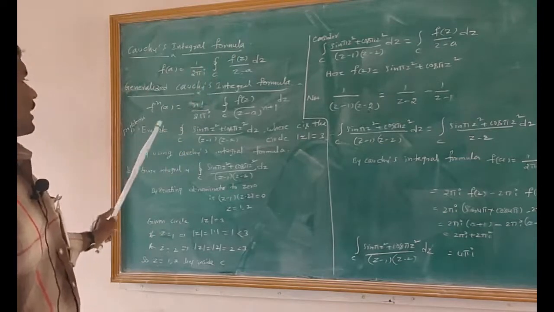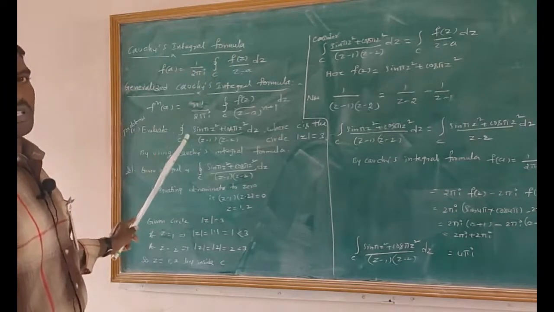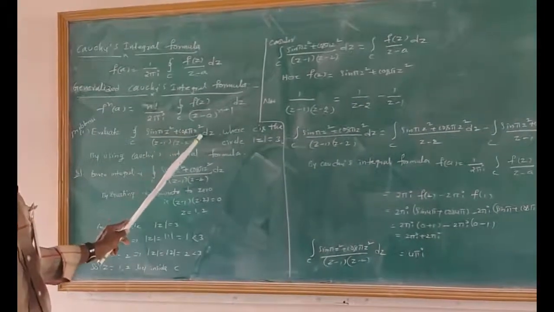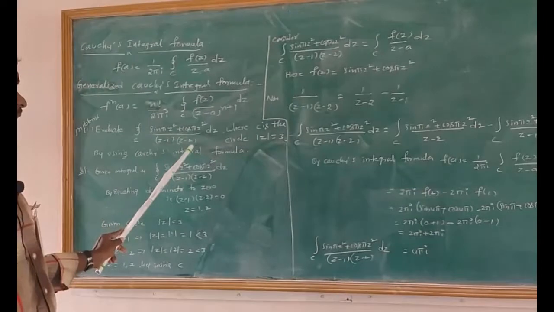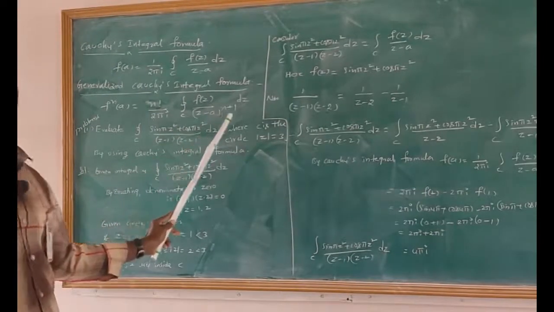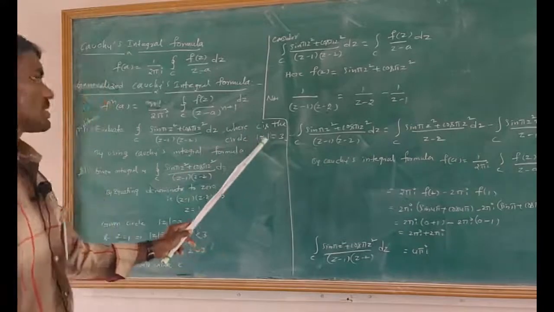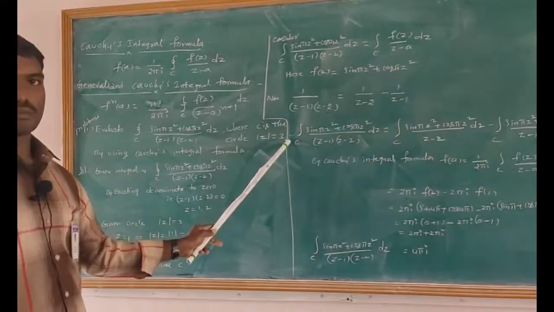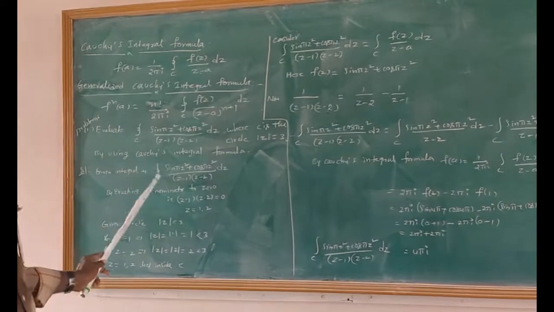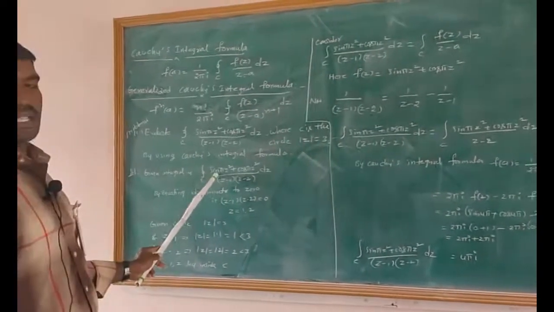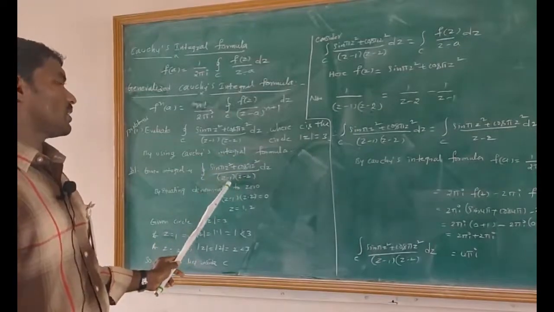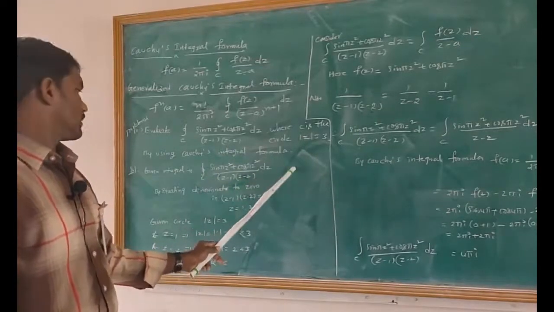First problem: evaluate ∮_C (sin πz² + cos πz²)/((z − 1)(z − 2)) dz, where C is the circle |z| = 3. Solution: the given integral is ∮_C (sin πz² + cos πz²)/((z − 1)(z − 2)) dz.